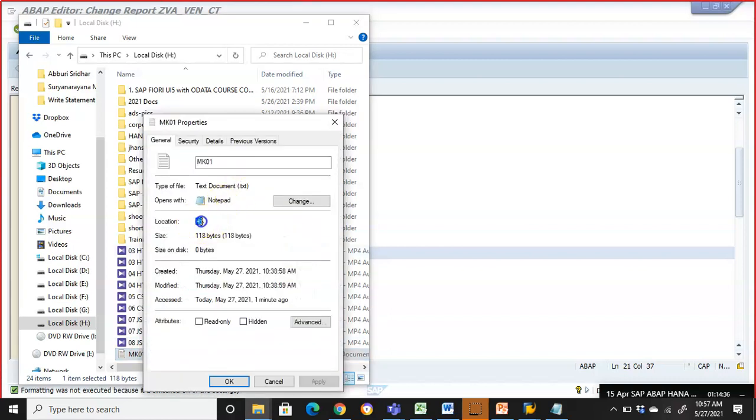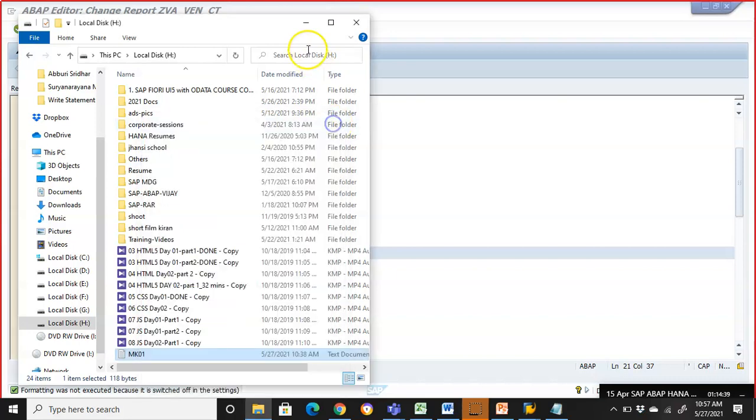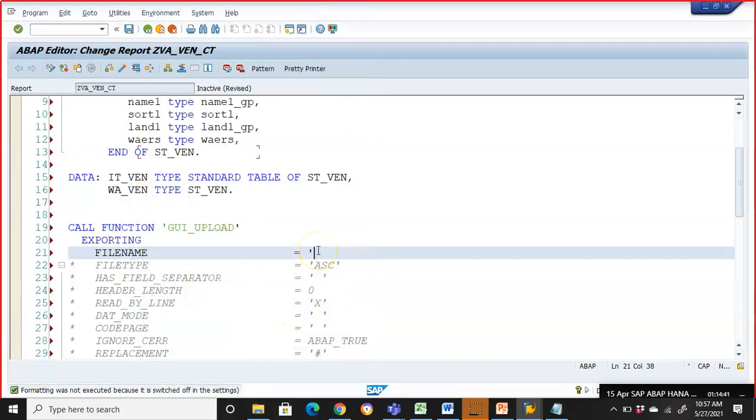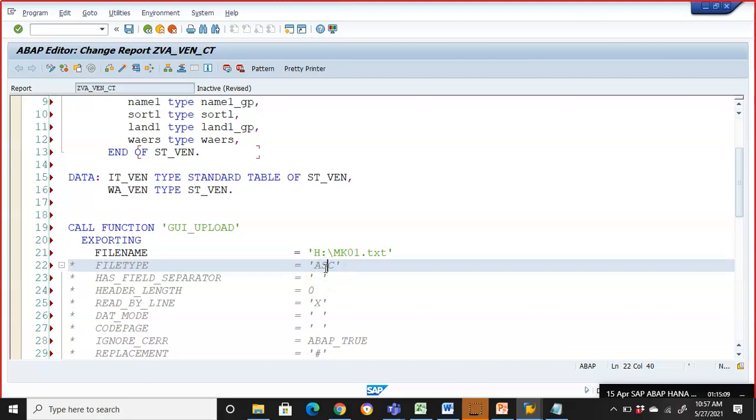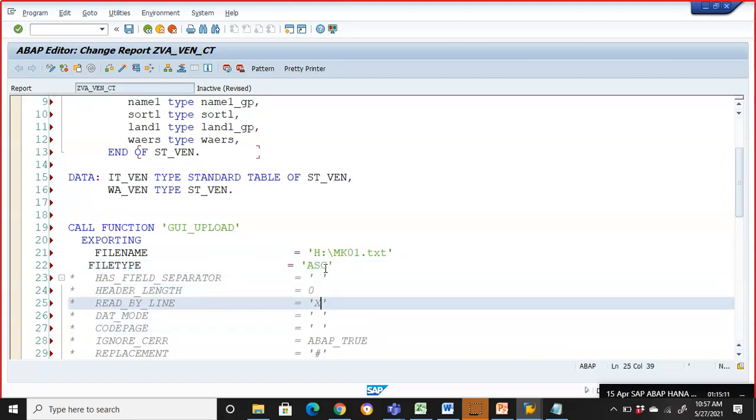This is H backslash mk01.txt. Now just to keep this length shorter, I just chose the H drive. If I had done it in documents, it would have been the C drive, D, all these things. But in your case, you always use documents only, guys, because in documents only you can create a file. You will not be allowed to create a file in the D drive or something. So I prefer you go for documents only. Maybe in the next project I'll also do documents.